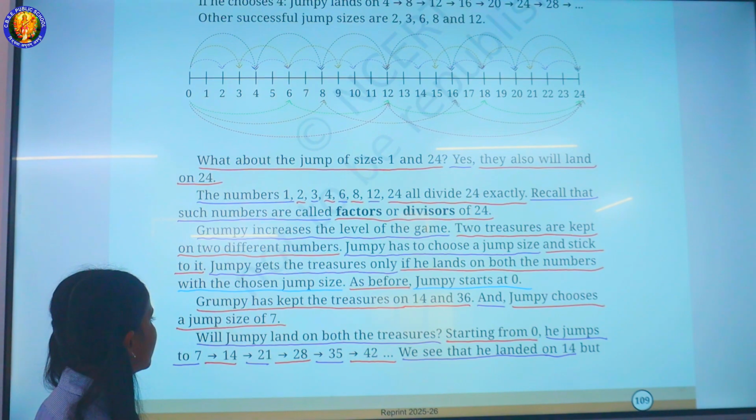Grumpy has kept the treasures on 14 and 36. And Jumpy chooses a jump size of 7. Will Jumpy land on both the treasures?